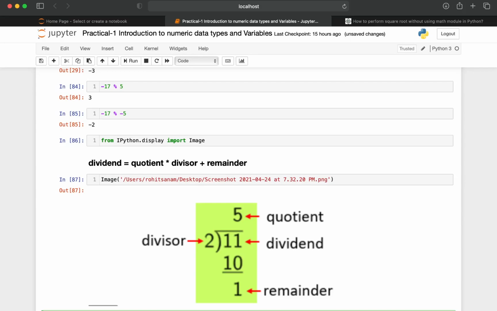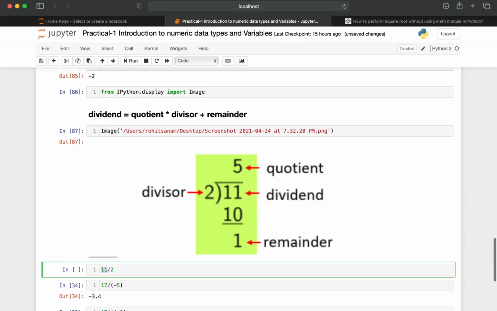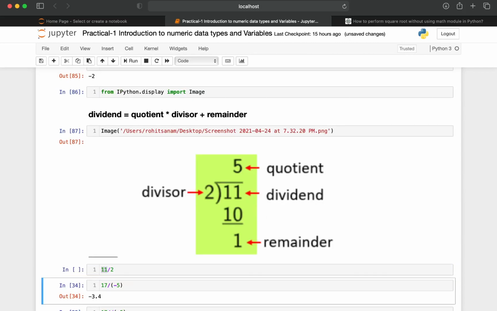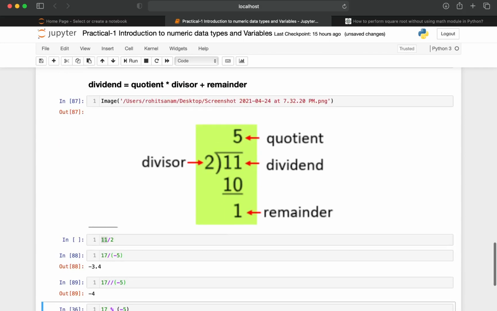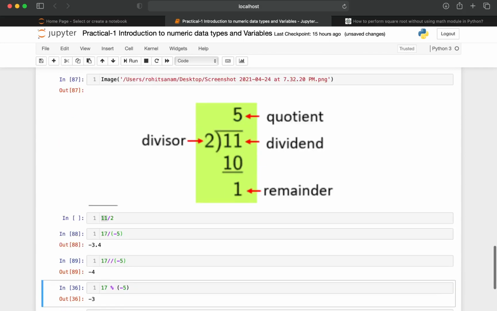In the same way, this is all the same, minus 3.4. This is basically normal division. 17 floor divided by minus 5 gives minus 4. It is basically rounding off to the nearest lower integer. Same with this one. Minus 17 divided by 5: 5 3s are 15, 5 4s are 20. Yes, minus 3.4. Normal division is going to take place here. Same here, same in this case.